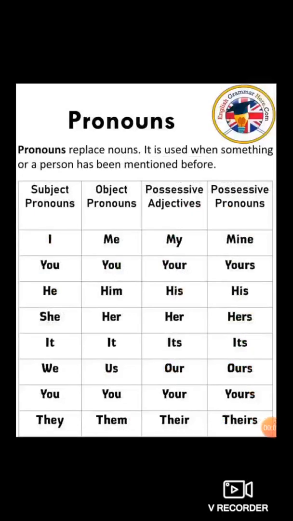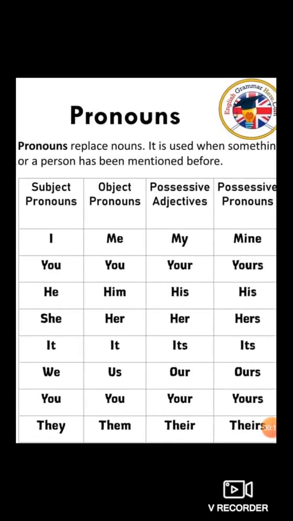Now children will study what is pronoun. Pronoun means what? Pronouns replace nouns. So pronoun is used when something or a person has been mentioned before. Instead of noun, pronoun is used. The word which is used instead of noun is known as pronoun. Clear?